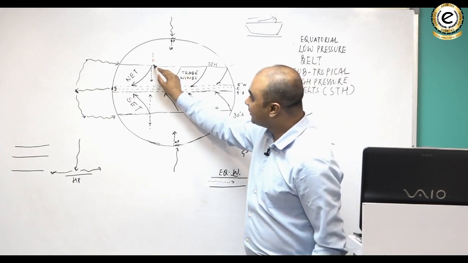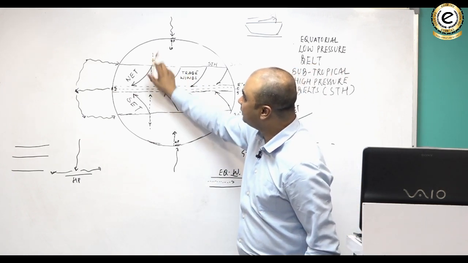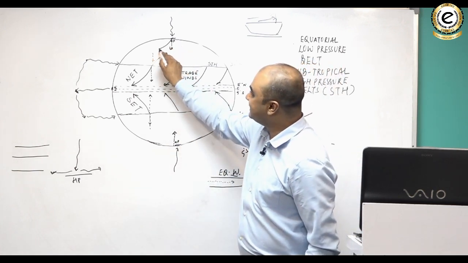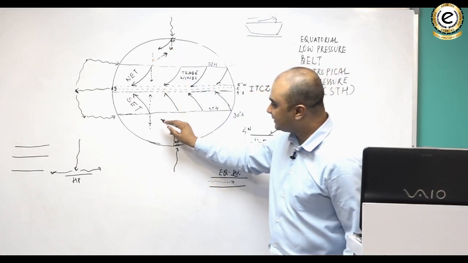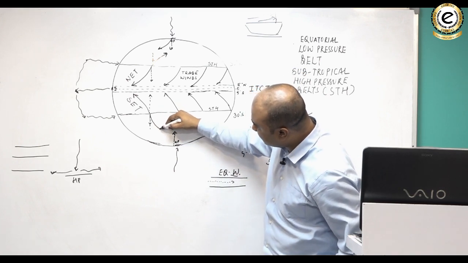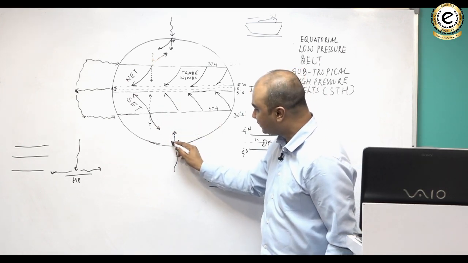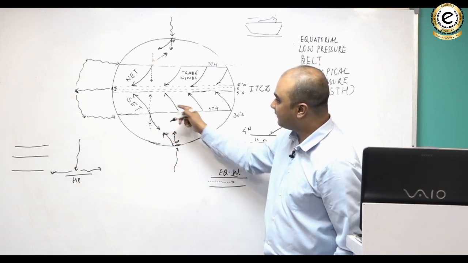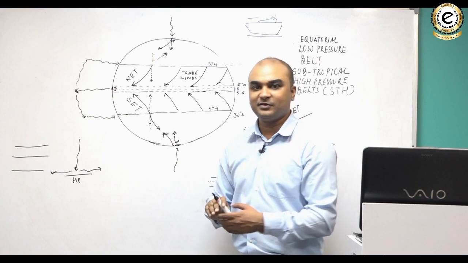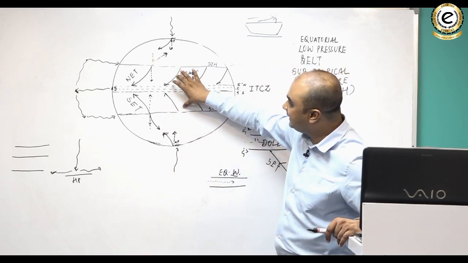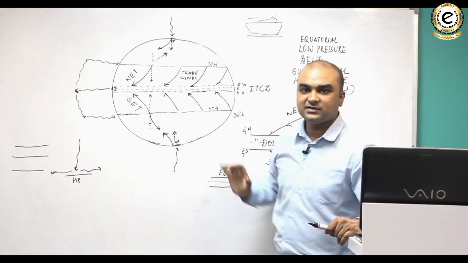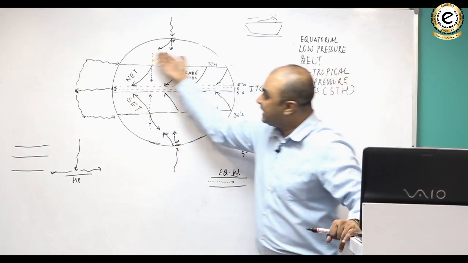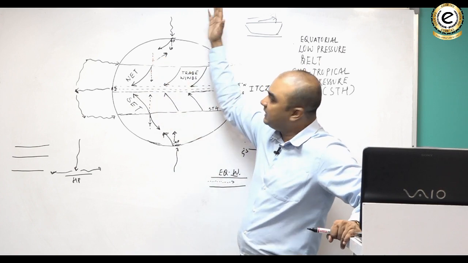But if we are in the northern hemisphere, you know that the wind as it moves will turn towards its right. And this will also turn towards its right. Similarly, if we are in the southern hemisphere, the wind would turn towards its left, and this would also turn towards its left. This is cold air and this is relatively warm air, whereas these trade winds are hot air because they are near the tropics. So you have hot areas, warm areas and cold areas. Hot areas are lower latitude areas near the equator. Warm areas are mid latitude areas and cold areas are high latitude areas.